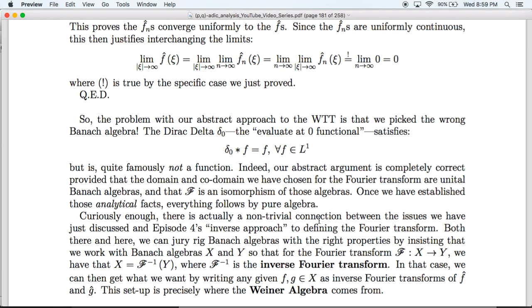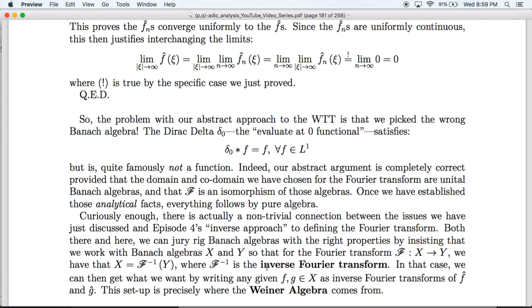Both there and here, we can jury-rig Banach algebras with the right properties by insisting that we work with Banach algebras X and Y, such that for the Fourier transform from X to Y, X is equal to the pre-image of Y, or equivalently, the image of Y under the inverse Fourier transform.